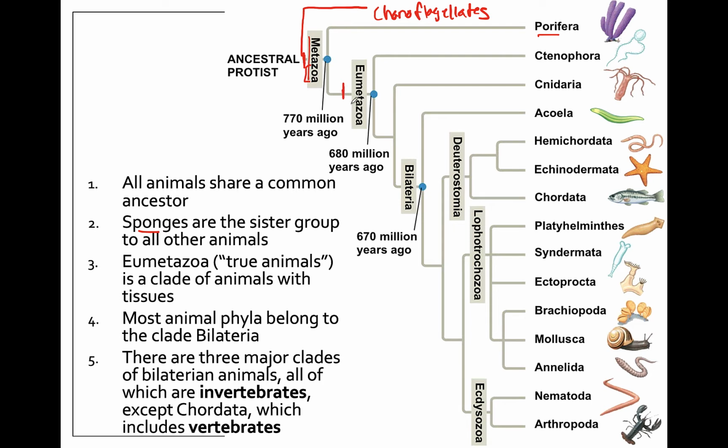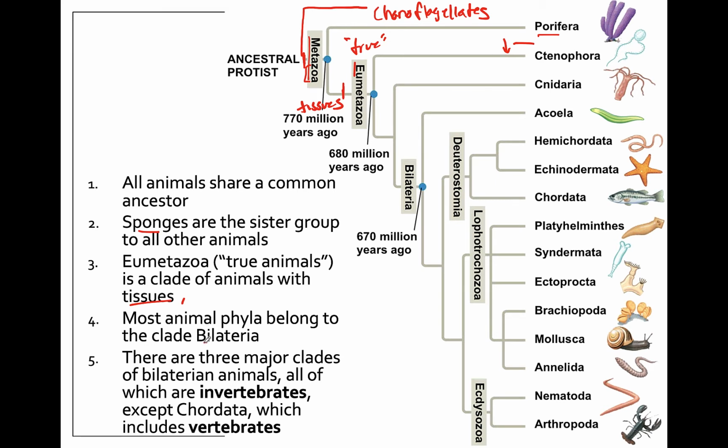Eumetazoa is everything excluding sponges, so eu meaning true. So eumetazoa is going to include organisms that have tissues and have the ability usually to move around because they have muscles and actual nerve tissues. So right here we're going to see the development of tissues, and then that leads to eumetazoa. So eumetazoa would be everything here from there down.